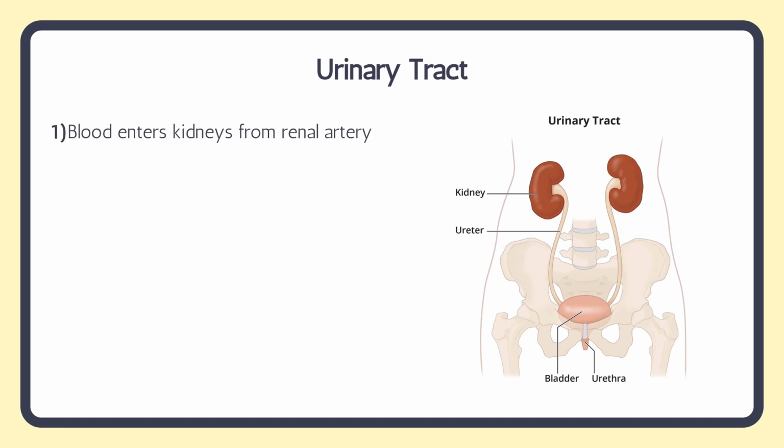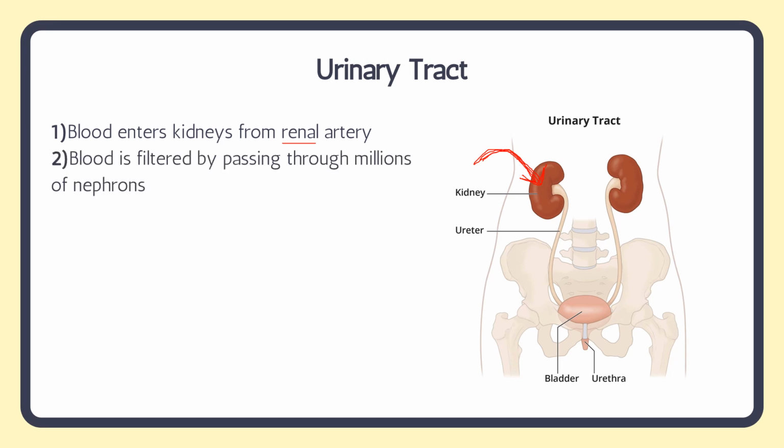So I'm going to summarize the role of the urinary tract step by step. Firstly, blood enters the kidneys. Let me just draw that in. Blood is going to enter the kidneys via the renal artery. Renal means kidney, and an artery takes blood away from the heart to other parts of the body. So this is coming from the body, it contains waste, and it's bringing it to the kidney. Then this blood is filtered by passing it through millions of nephrons, and these nephrons exist in this kidney over here. We're going to look at the structure and function of nephrons in detail in just a moment.